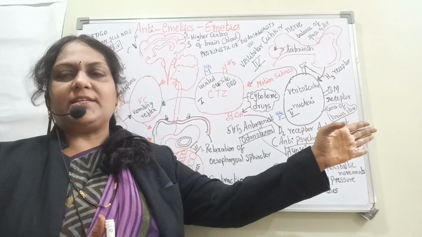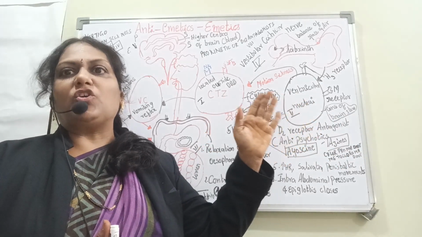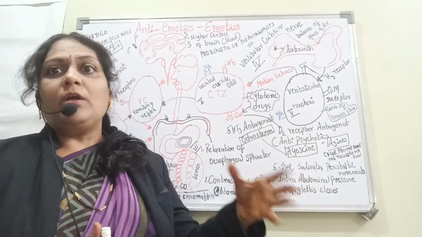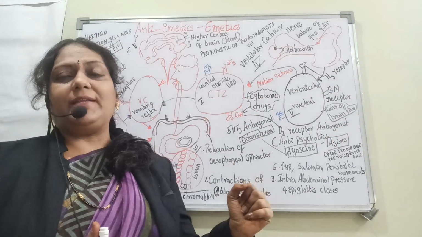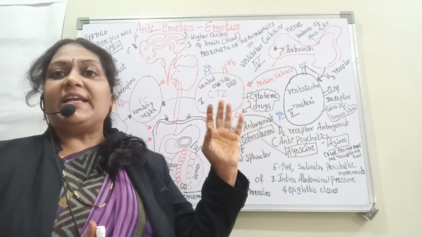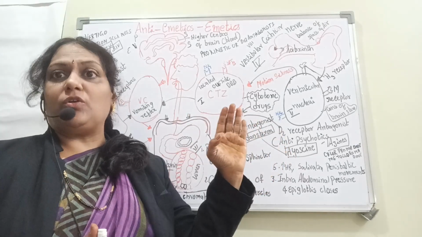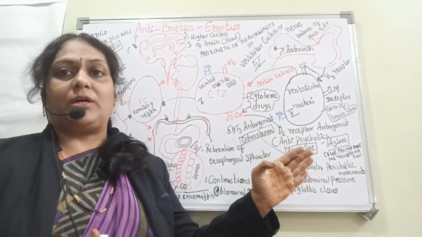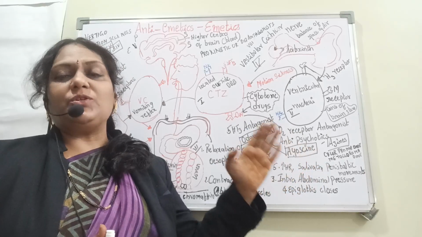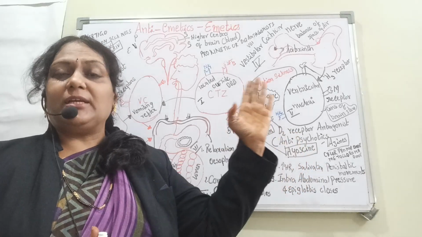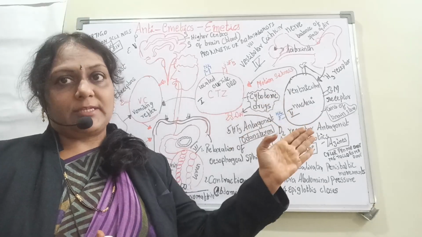Now we'll come to the third center, called the vestibular nuclei. This is present in the pons of the brain stem, and it is functioning through three more receptors. The first receptor functioning on the vestibular nuclei is the histamine receptor, the other is the muscarinic receptor, and the other is the NK1 receptor, the neurokinin 1 receptor.